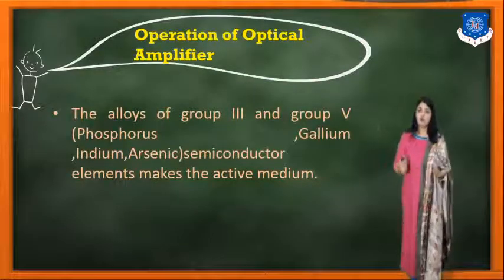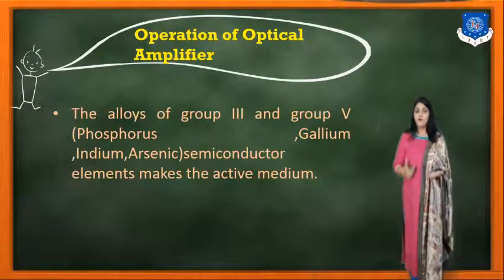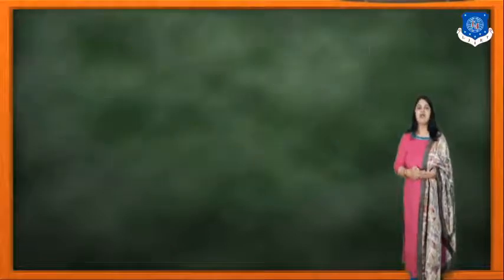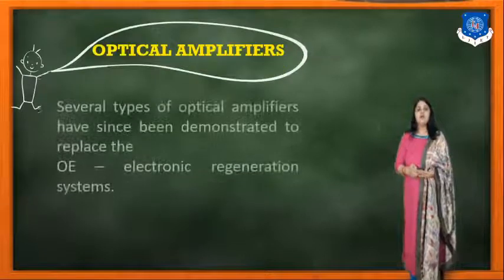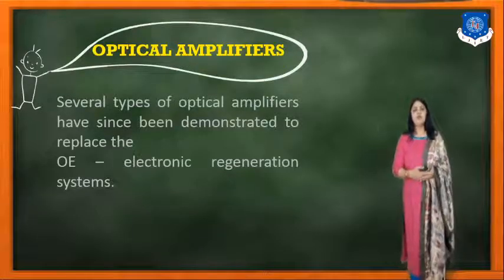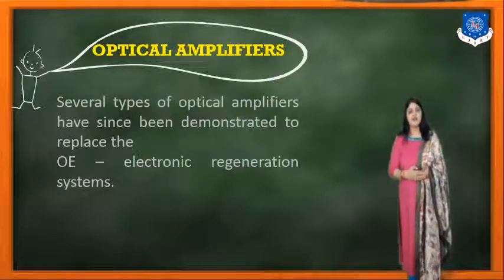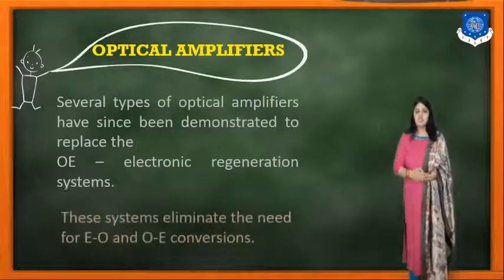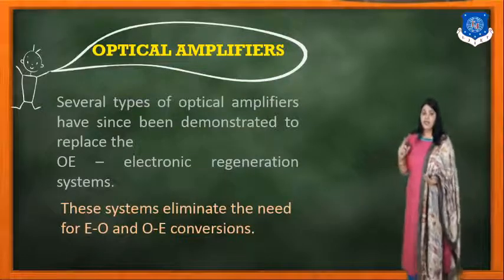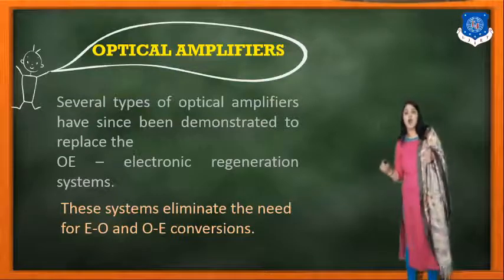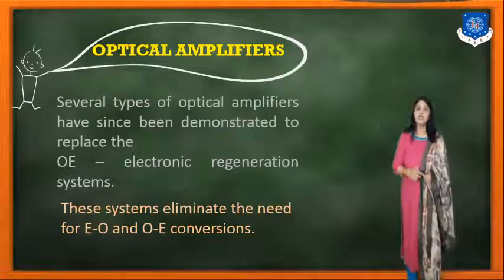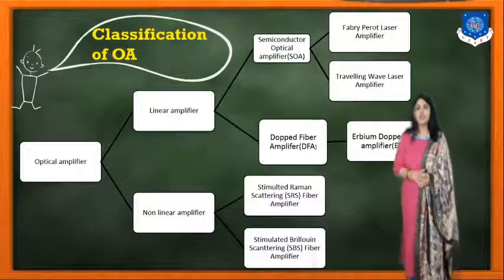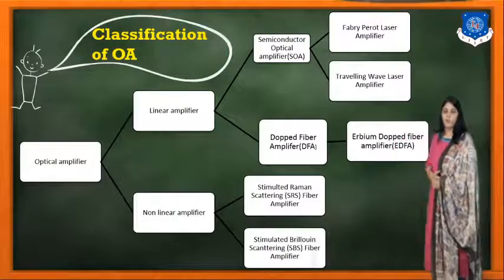An alloy of group 3 and group 5 semiconductor elements, such as phosphorus, gallium, indium and arsenic, makes the active medium. Several types of optical amplifiers have since been demonstrated to replace the optoelectronic regeneration system, and this eliminates the need for electrical to optical and optical to electrical conversions.